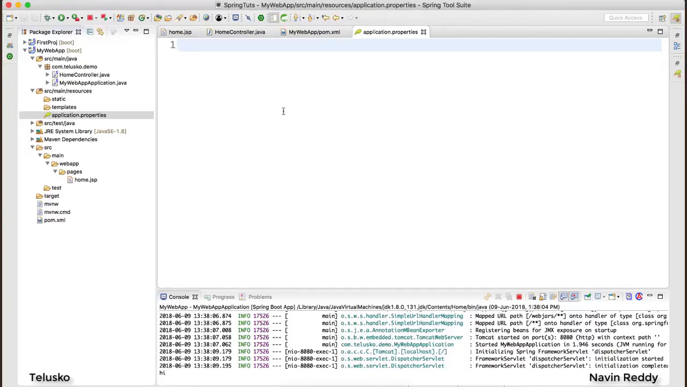But what if you want to do something? Now, what is that something here? So I want to specify two properties. The first one is prefix.